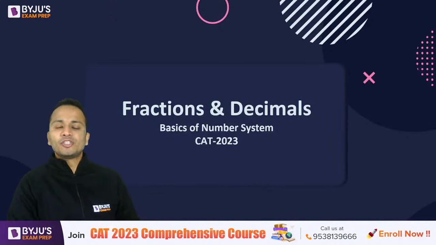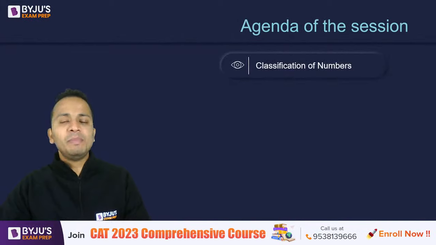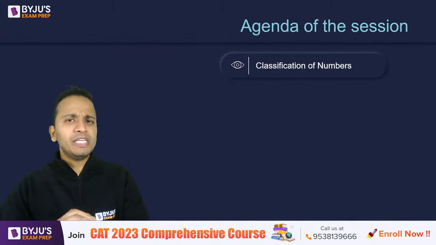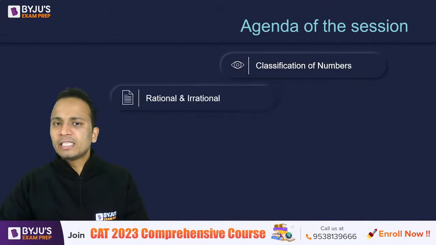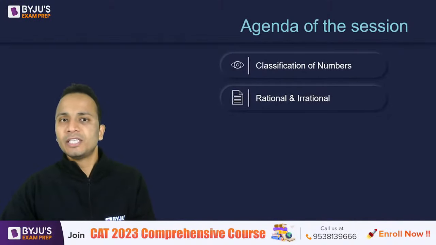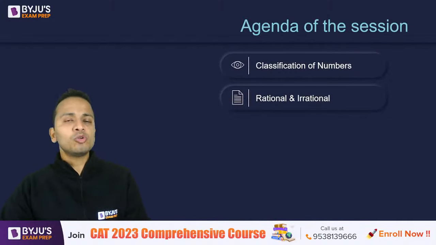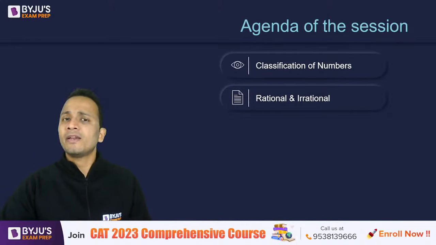All right. So let us quickly define the agenda of today's session. In the agenda, I'll have the classification of numbers, a brief introduction about the different types of numbers. We'll spend 2 or 3 minutes on that. Next, we'll be talking about rational and irrational numbers in detail. This is one of the most important branches of numbers, and we'll spend a good amount of time, 10-15 minutes, on the discussion of rational and irrational numbers.